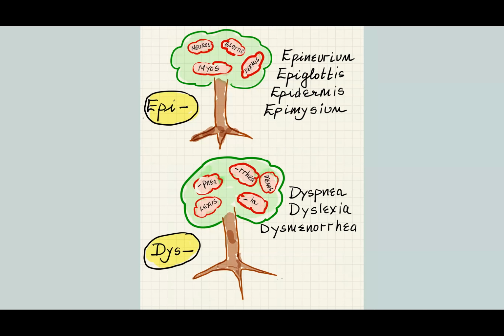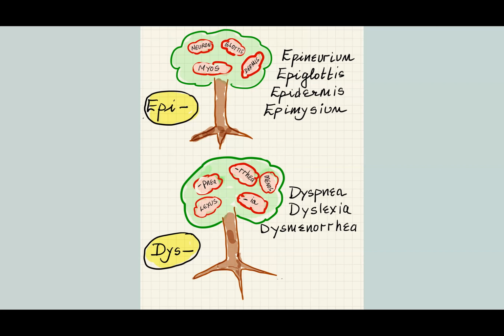Next list is epi. Epi is upon or outside, or wrapping something. So neuro is nerve. Glottis is the opening into the voice box, which leads to the windpipe. Derm is skin, myo is muscle. Epineurium, ium means lining, so epineurium is the outer lining of the nerve.